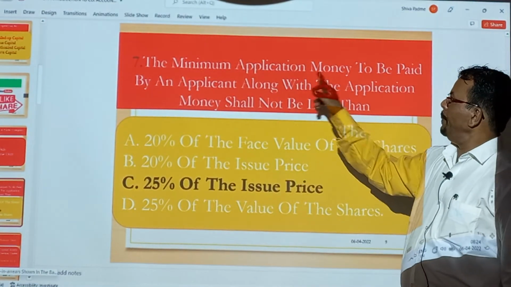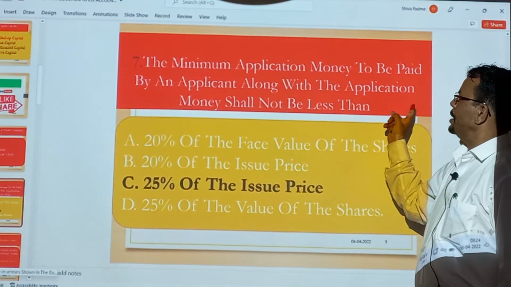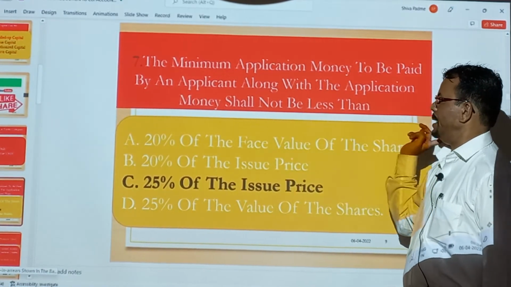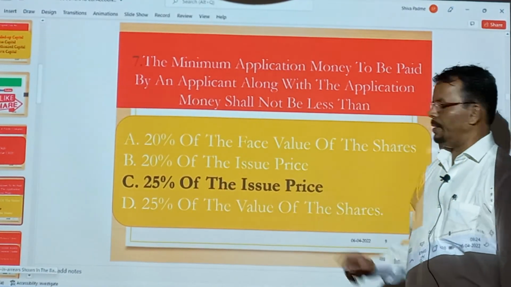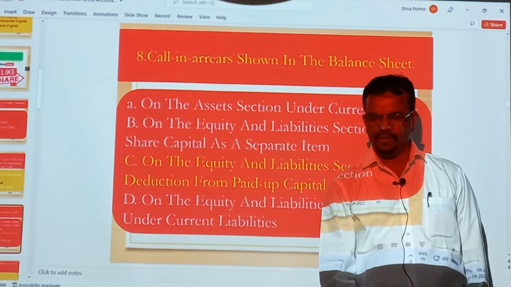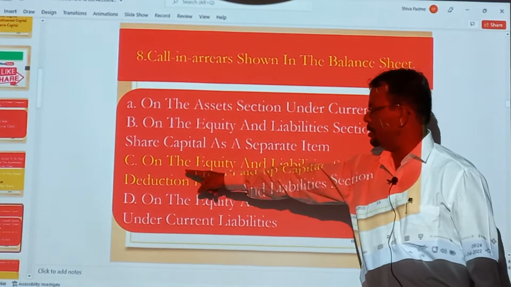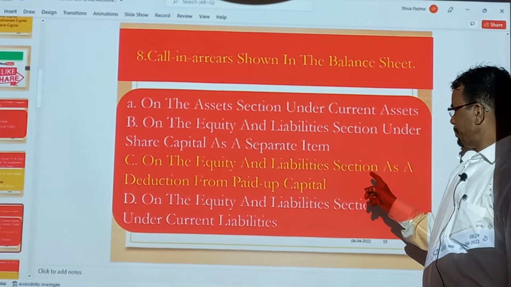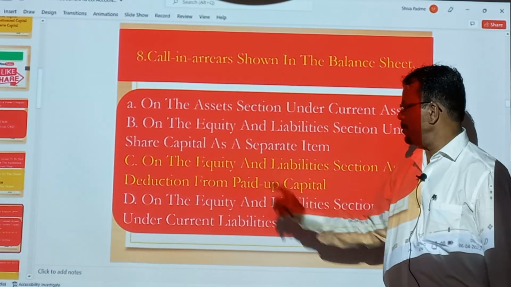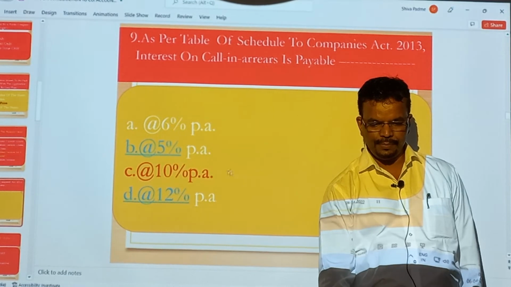Minimum application money to be paid by an applicant along with the application shall not be less than 25% of the issue price. The company should collect a minimum of 25%. Calls in arrears are shown in the balance sheet, always on the equity and liabilities side, as a deduction from the paid up capital.